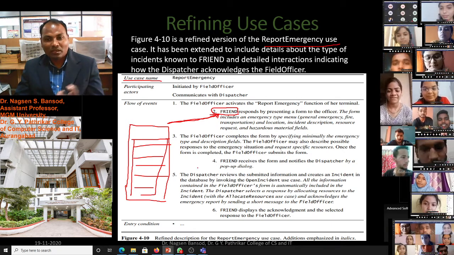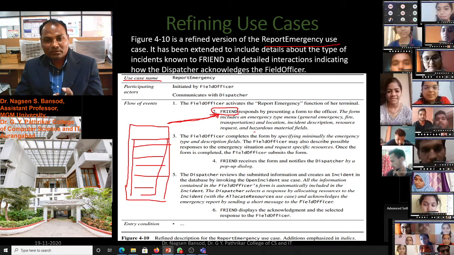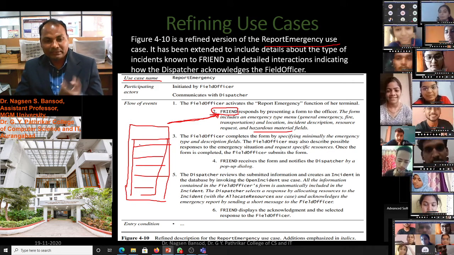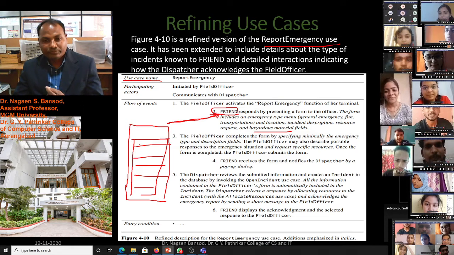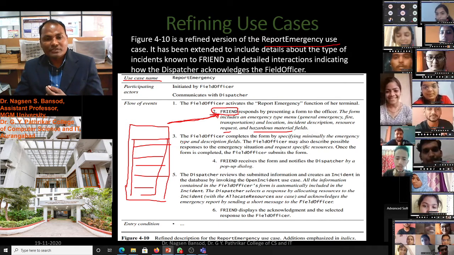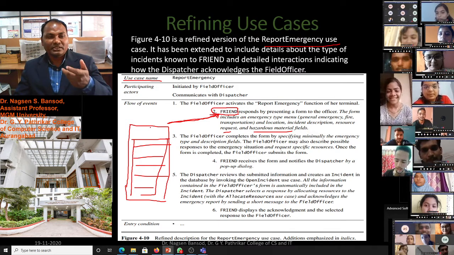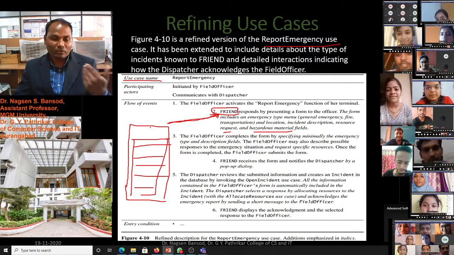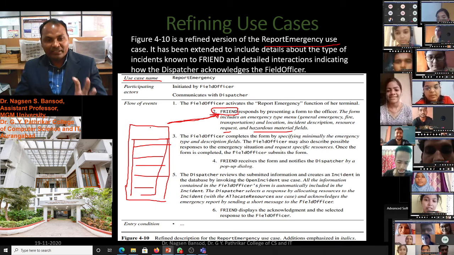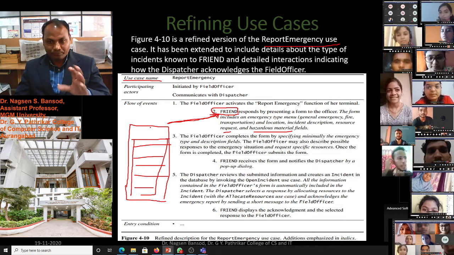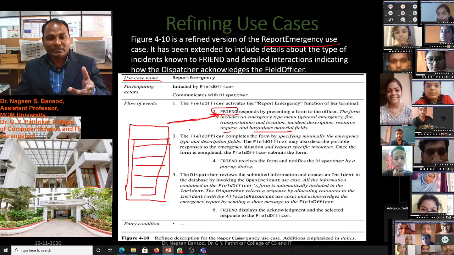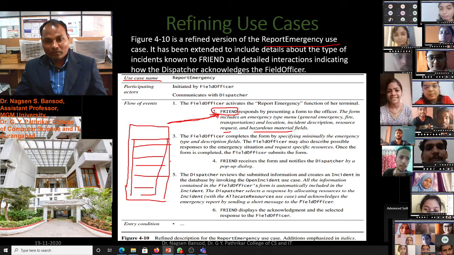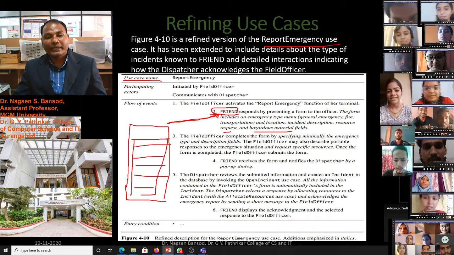How much material is there? Hazardous material, like petrol if a car accident is there. And resource request: is there a need for a crane machine to lift the car if the car fell down, or if the car is burning, then we require fire transportation or a fire machine, as well as location.